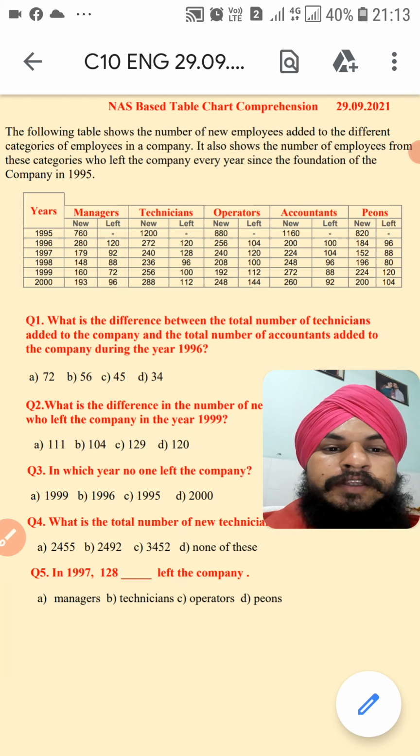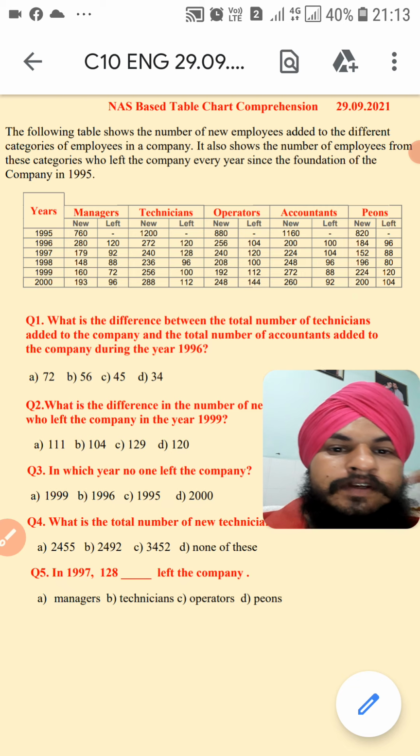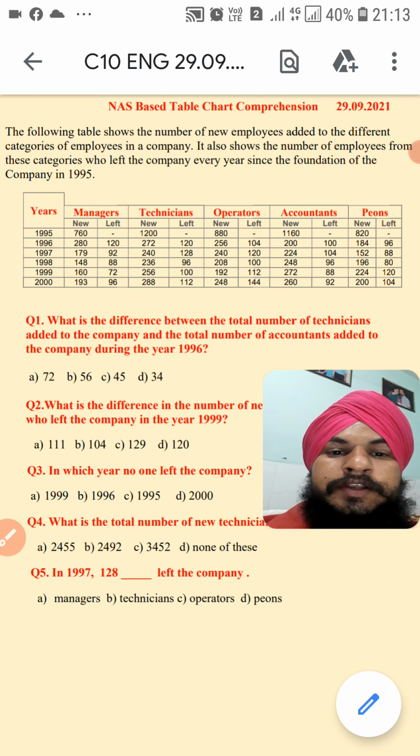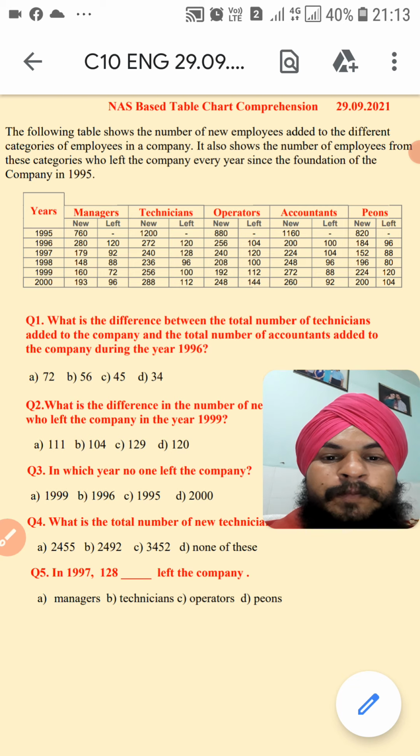Today, 29th of September 2021, and this is National Achievement Survey based table chart comprehension. So this chart represents the number of new employees added to the different categories of employees in a company.